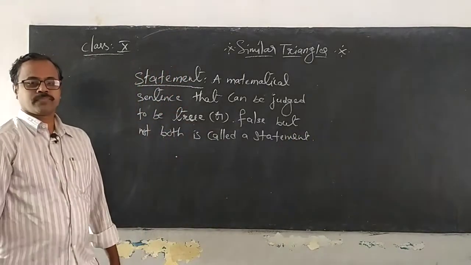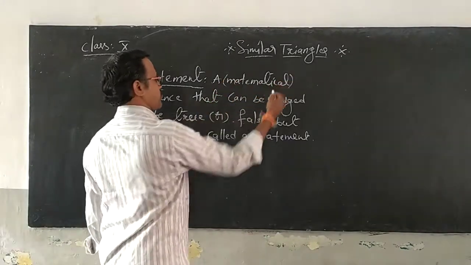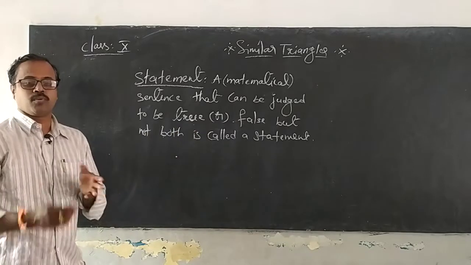Is it clear? So any sentence that can be judged to be true or false, but not both.